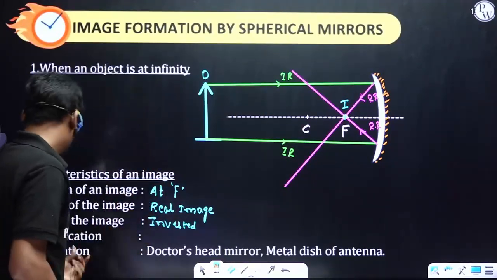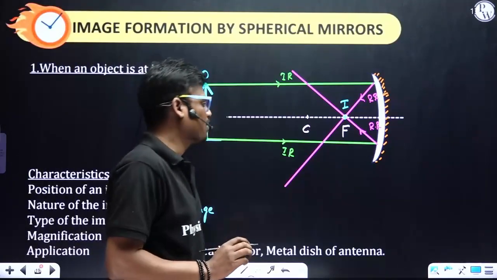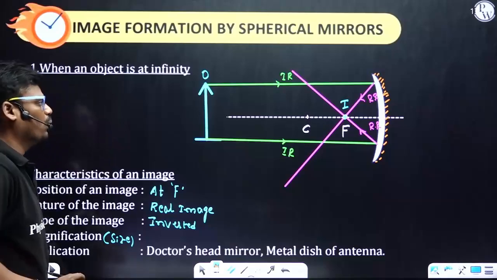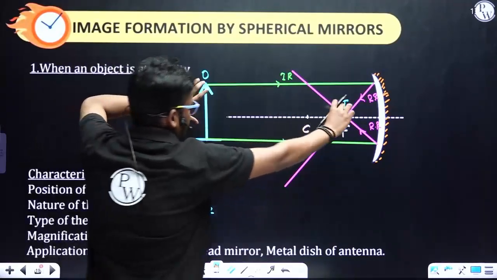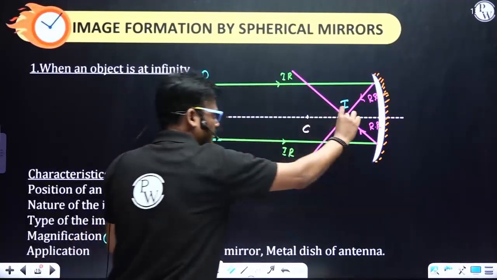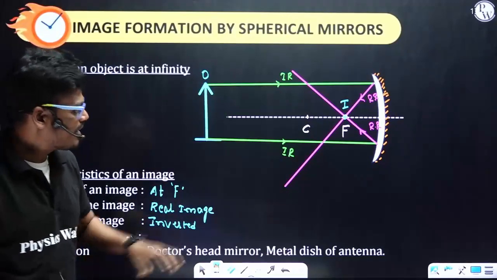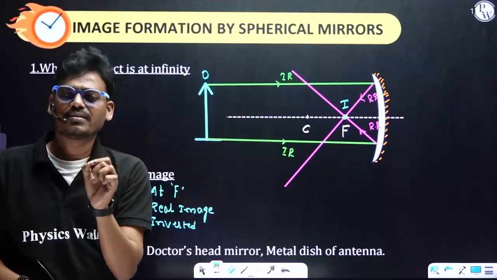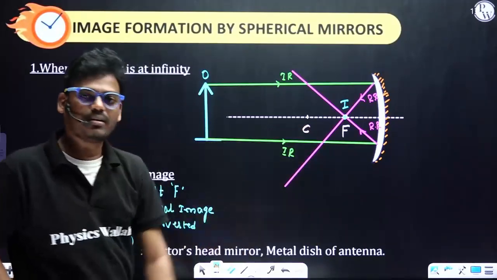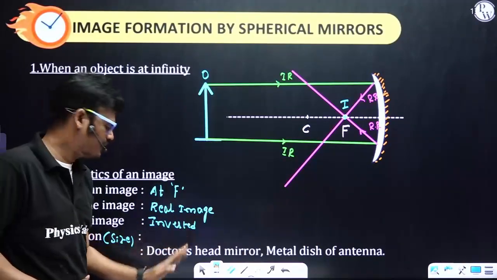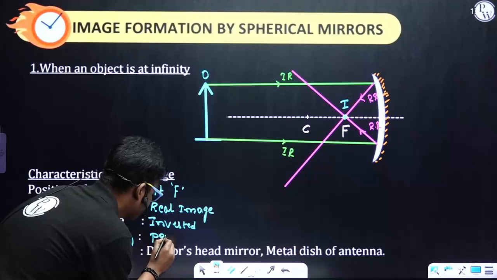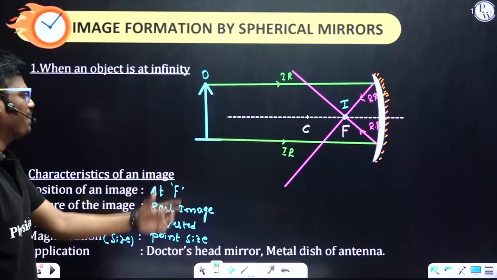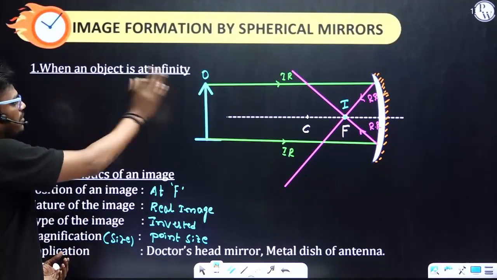Okay, right. So magnification is nothing but a size. So consider object and image: size of the object and size of the image. If we consider the size of the image with respect to the size of the object, it is very, very small. Just a dot. Can I consider it as a point size? Yes, point size. Okay, so what is the application of this particular case?